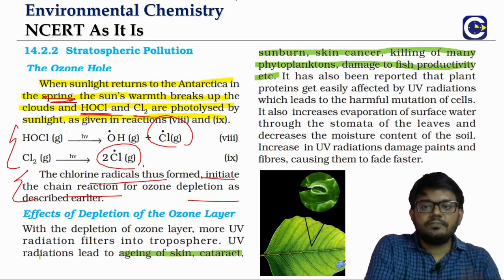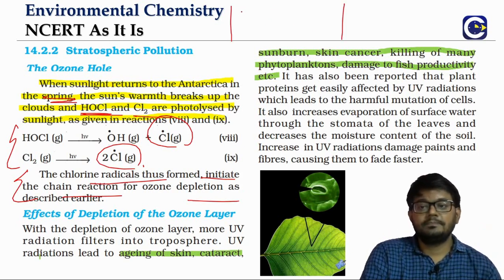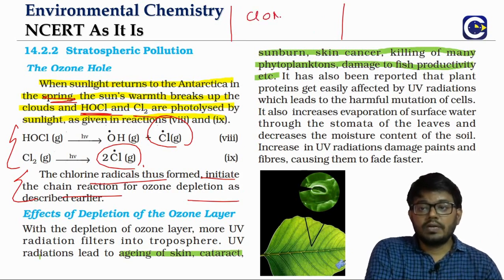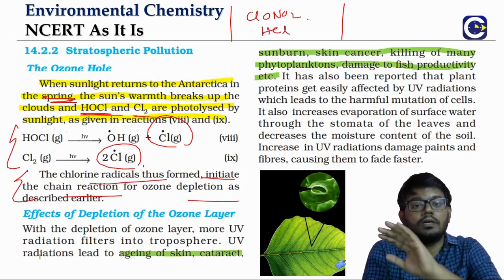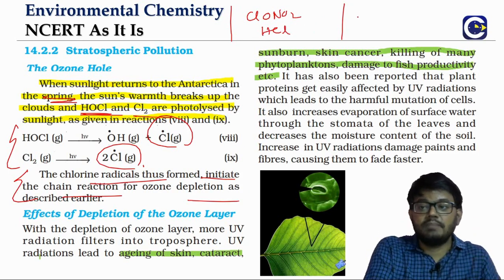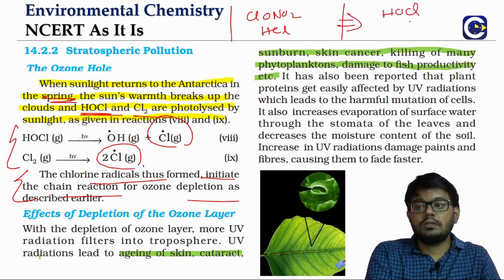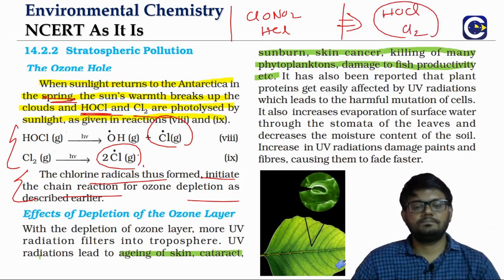So if in winter these stratospheric clouds are not there, there are less reactive forms of chlorine, which is chlorine nitrate, ClONO2, and HCl. They would have been there. That would have reduced the ozone depletion. But because of the stratospheric clouds, they are getting converted into what? HOCl, hypochlorous acid, and Cl2, which again by the action of sunlight are giving us the radicals.